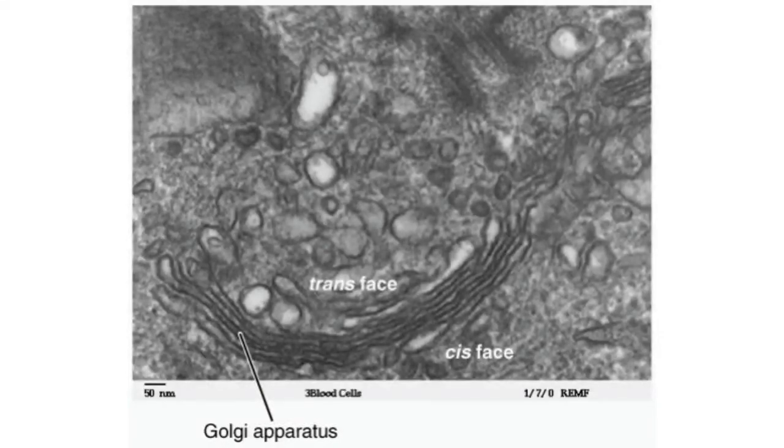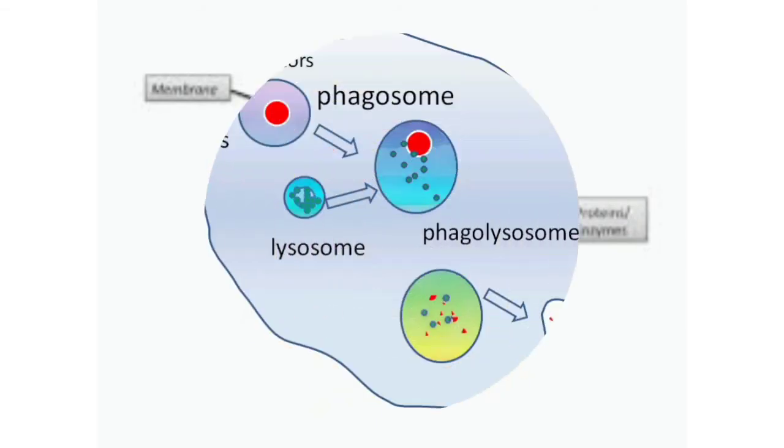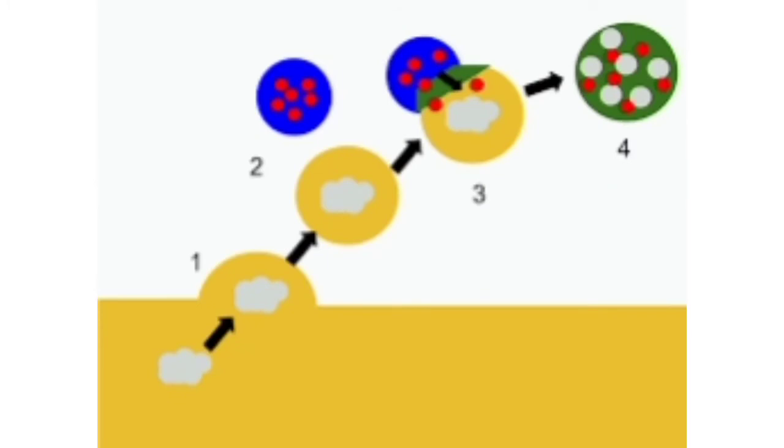A lysosome is a membrane-bound cell organelle that contains digestive enzymes, and it is a subcellular organelle that is found in nearly all types of eukaryotic cells, and that is responsible for the digestion of macromolecules, old cell parts, and microorganisms. Lysosomes were discovered by a Belgian cytologist, Christian René de Duve, in the 1950s. The word lysosome is made up of two words. Lysis means breakdown and soma meaning body. Lysosomes occur freely in the cytoplasm in animals, found in almost all cells except in the RBCs.